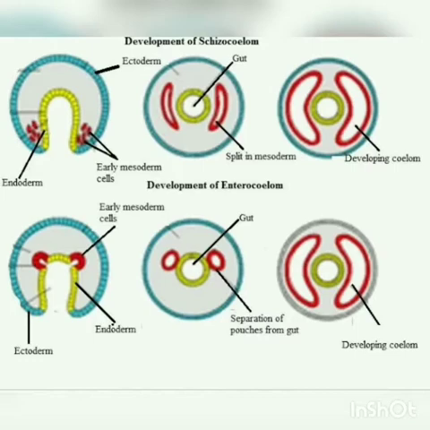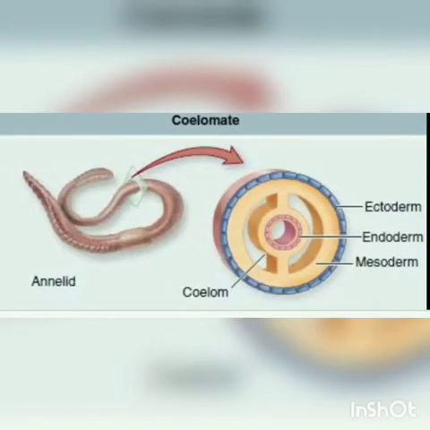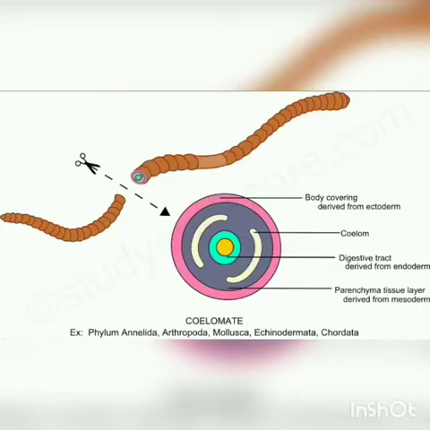And in enterocoelomate animals, the body cavity is formed from mesodermal pouches of the archenteron. Pouches means bags, and archenteron means space. So it is formed like a space, with mesoderm as pouches. Examples: echinoderms, hemichordates and chordates.